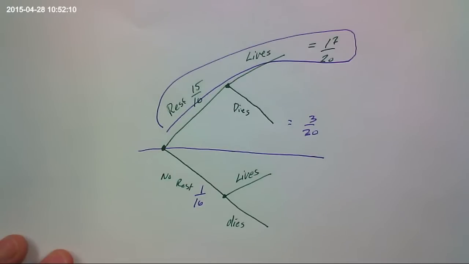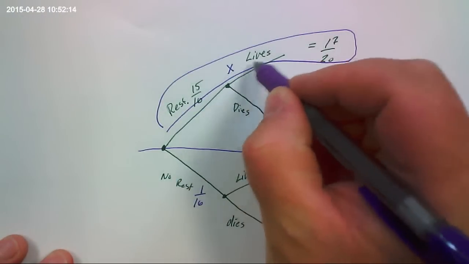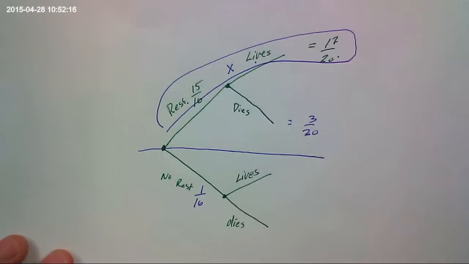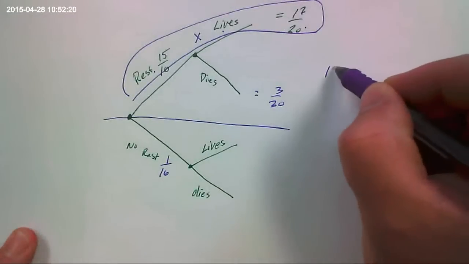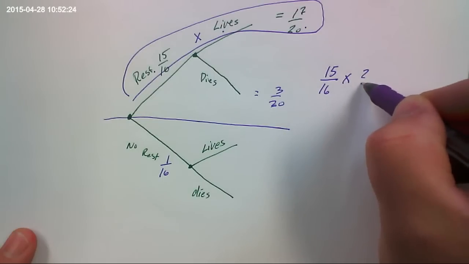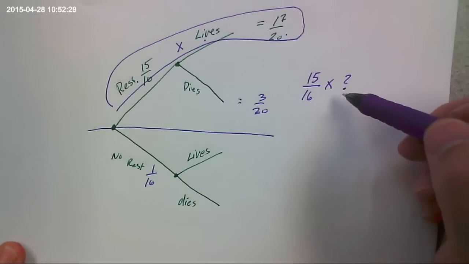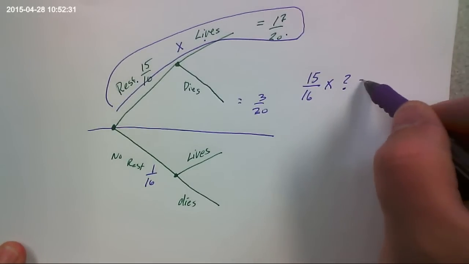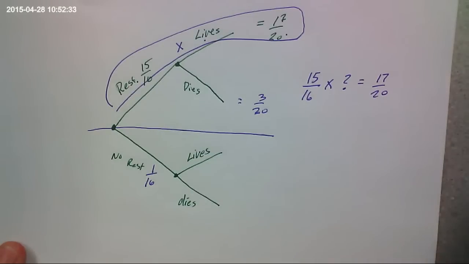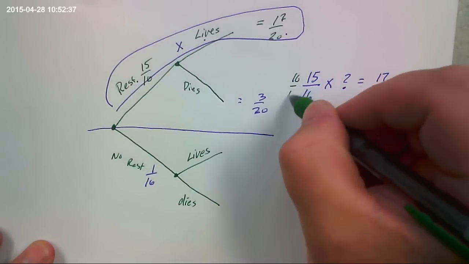Okay? So the way this would work is this probability times this probability equals this. That's how the tree diagrams work. So what we can do is set up our simple little equation right here. So 15/16 times the probability of living equals 17 over 20. To solve that, all you got to do is multiply by the reciprocal.